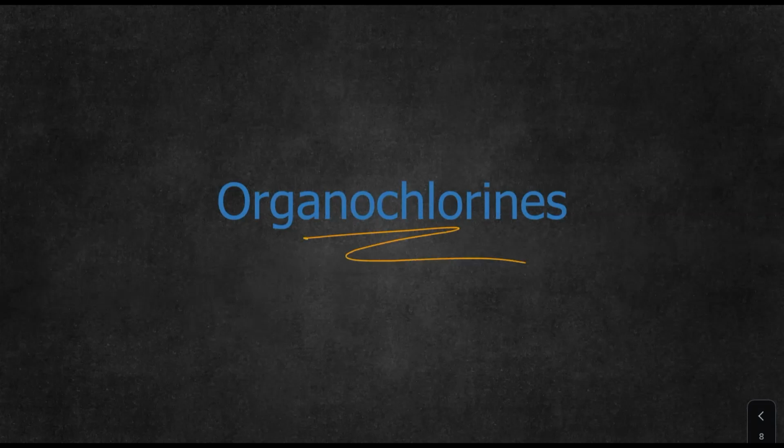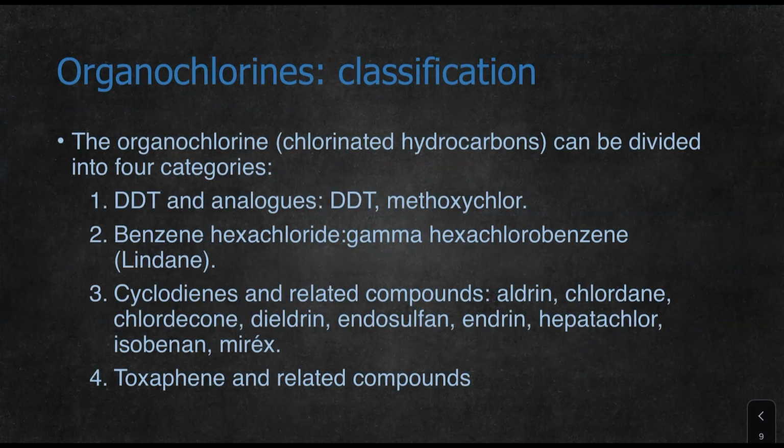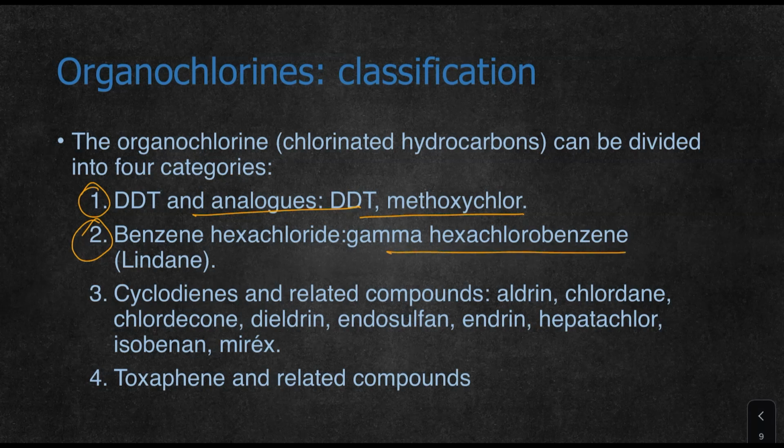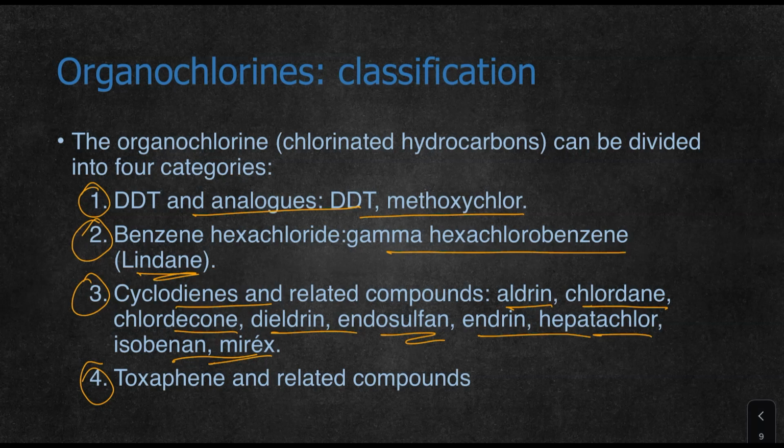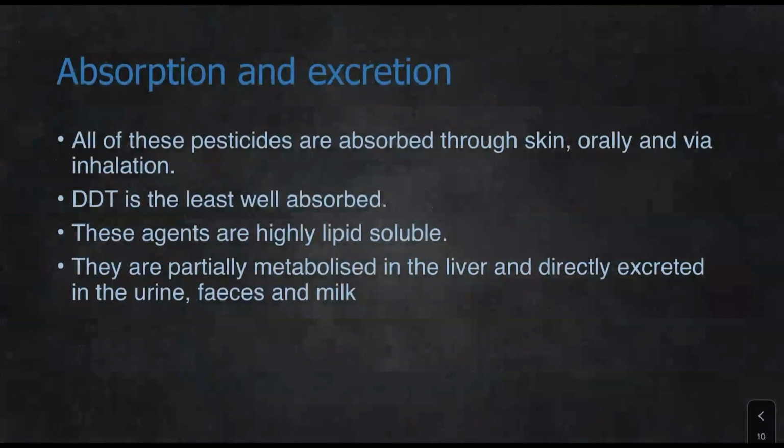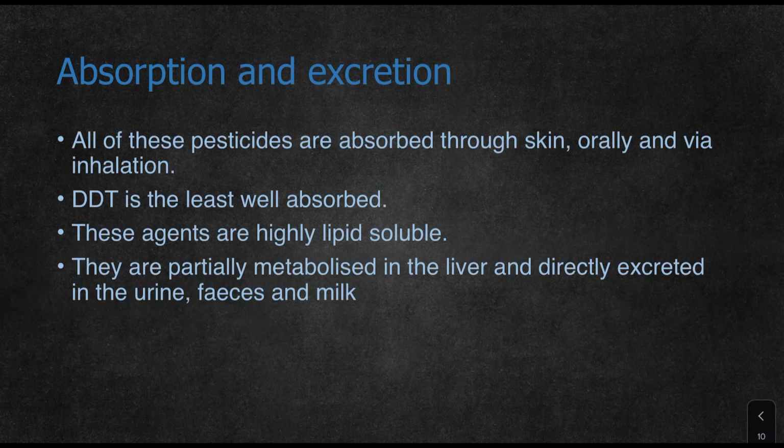Coming to organochlorines, another group of compounds besides organophosphorus. Organochlorines are classified into 4 groups. One is DDT and analogs, which include DDT and methoxychlor. Then there is benzene hexachloride, which includes gamma hexachlorocyclohexane, also known as lindane. Then cyclodienes and related compounds, which include aldrin, chlordane, chlordecone, dieldrin, endosulfan, endrin, heptachlor, isobenzan, mirex, toxaphene, and other related compounds. Coming to absorption, all of these pesticides are absorbed through the skin, orally, and via inhalation, so all 3 routes.